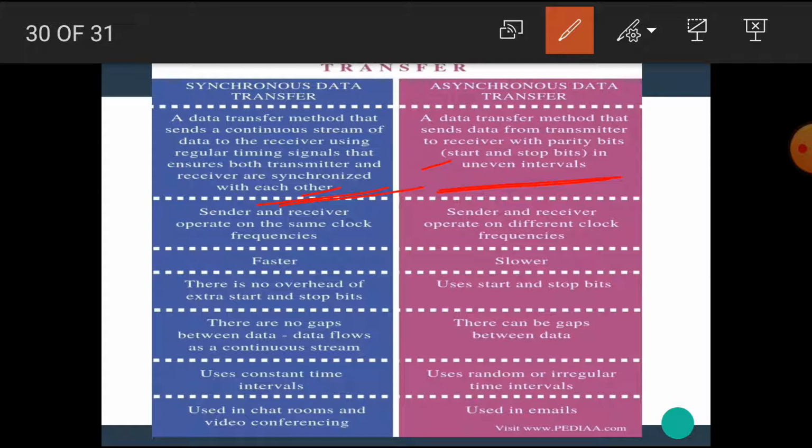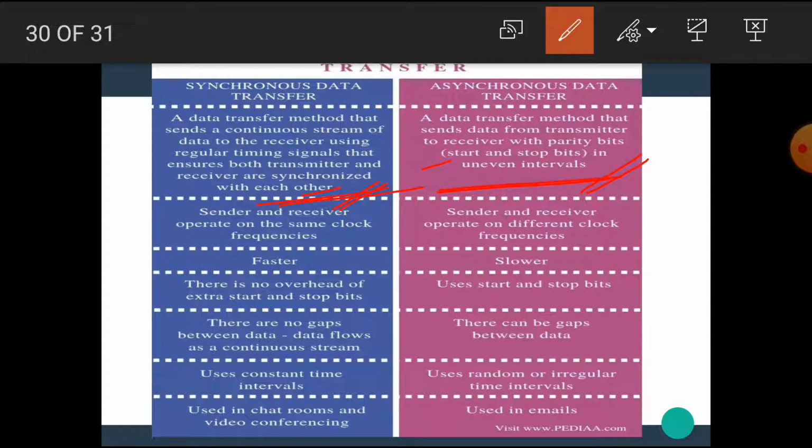That is, in asynchronous data transfer, the data is transferred with start and stop bits. Sometimes parity bits are also included, with uneven intervals. That means in different time intervals. But in synchronous data transfer, the transmitter and the receiver are both synchronized with each other.